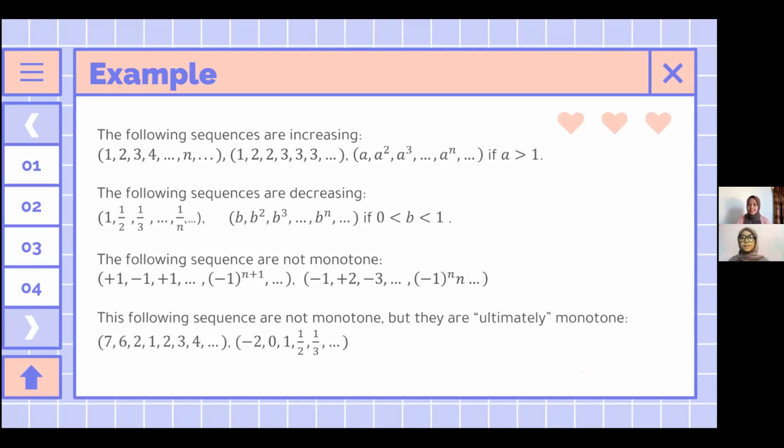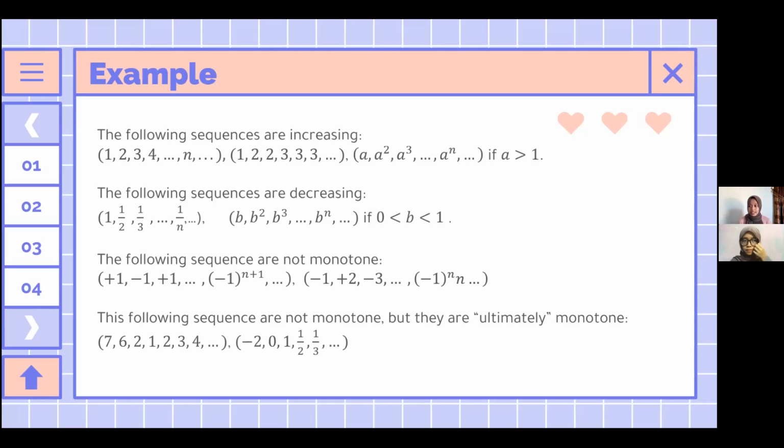Next, for the example, we have the following sequences that are increasing. That is the sequence 1, 2, 3, 4, ..., n, and so on. And the sequence 1, 2, 2, 3, 3, 3, and so on. And the sequence a, a^2, a^3, ..., a^n, and so on, if a is greater than 1.